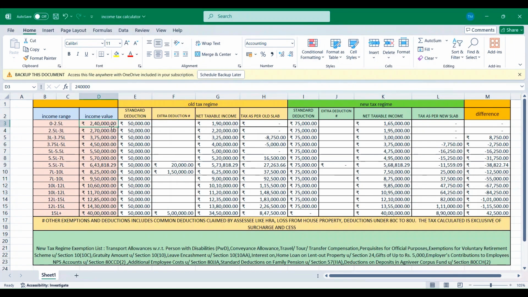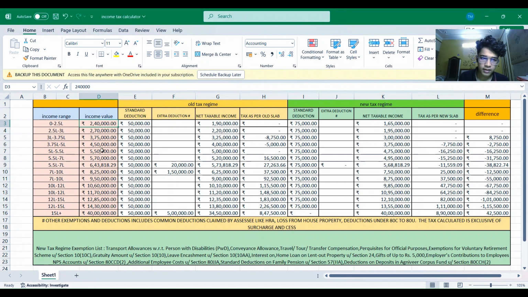Suppose the income value is 2 lakhs, and the standard deduction, if he's a salaried person, in the old regime is a maximum of 50,000. He is not required to claim any extra deduction, because the net taxable income after deduction is this, and the tax as per the calculation of the table is zero. That means there is no tax required to be paid.